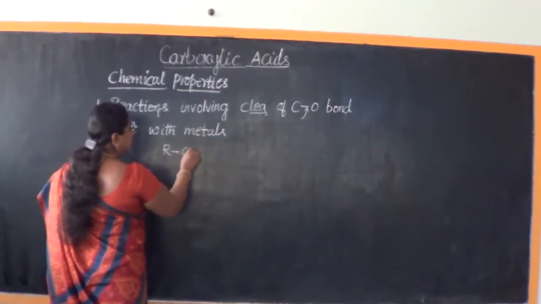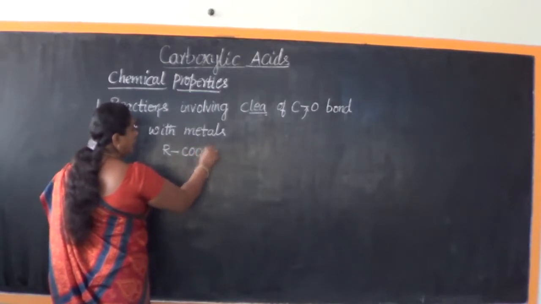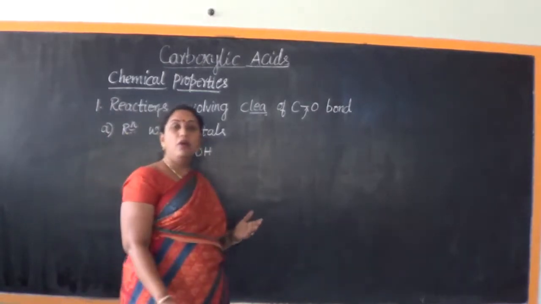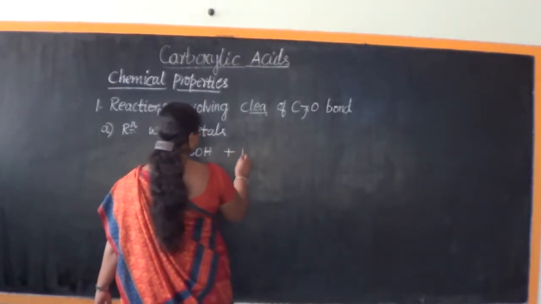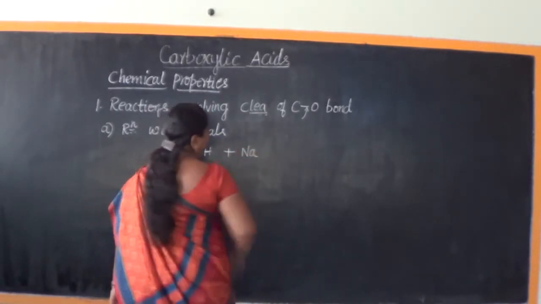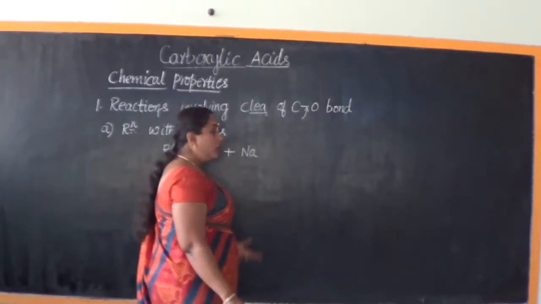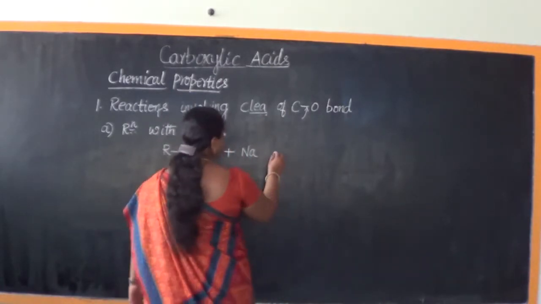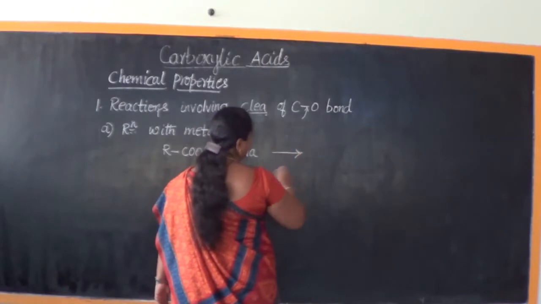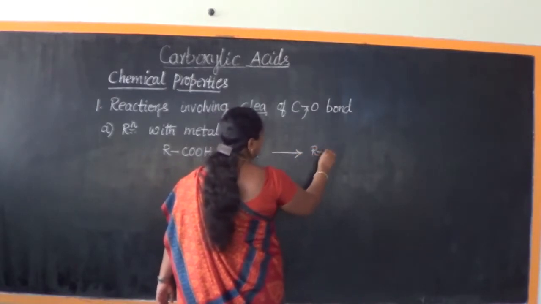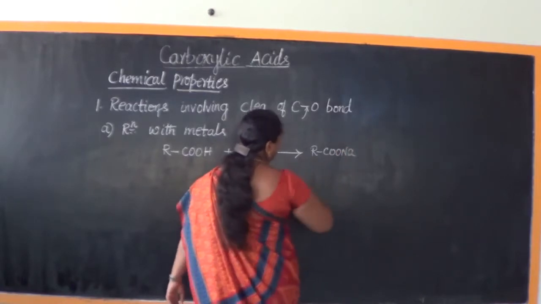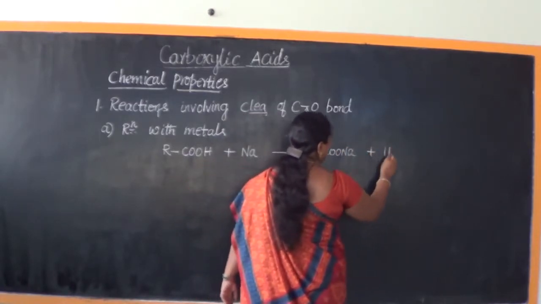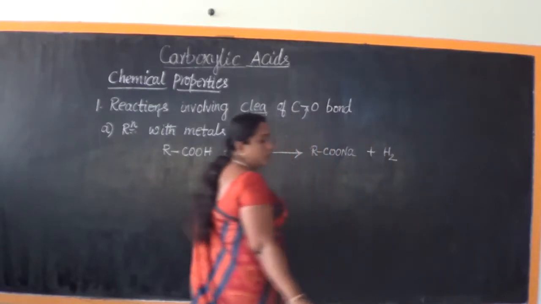Carboxylic acids, like alcohols and phenols, when treated with metals like sodium, potassium or magnesium, will yield hydrogen, forming the corresponding sodium salt or potassium salt.